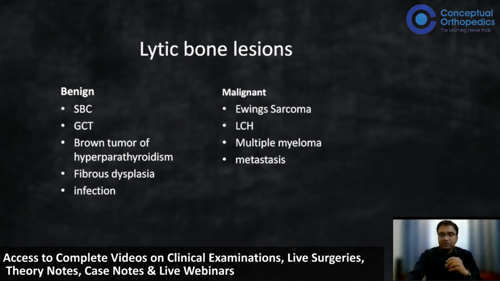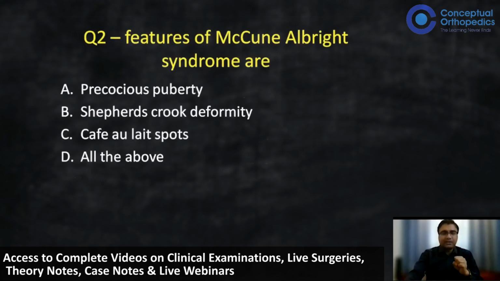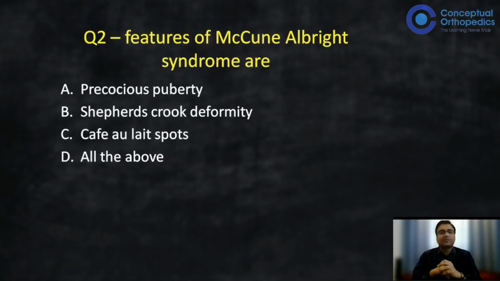Great. So coming to the next question. Even if you don't know the answer, it's all right, because although onco is relatively rare, attempt something so that we can generate discussions. Don't think that you know or you don't know. Just attempt questions. So features of McCune-Albright syndrome are.